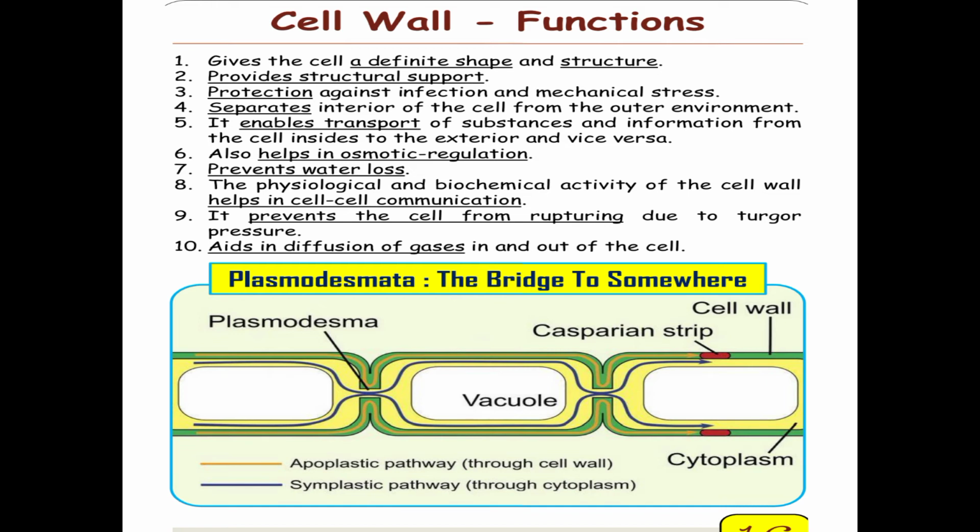It enables the transport of substances like water molecules, minerals and nutrients. It helps in osmotic regulation, so osmotic regulation is also under the control of the cell wall. It prevents water loss, which is one of its major works.